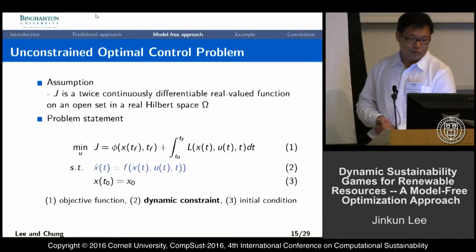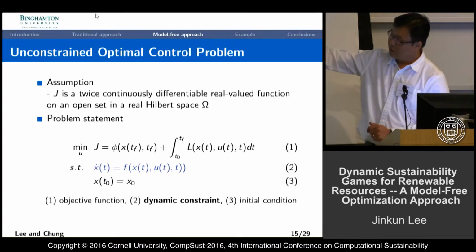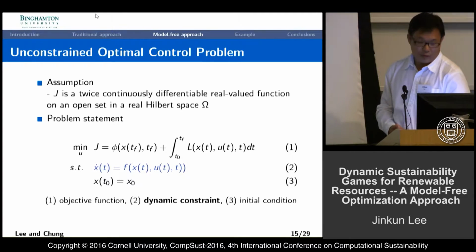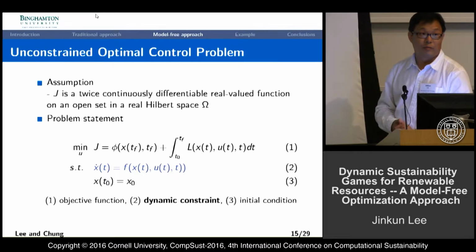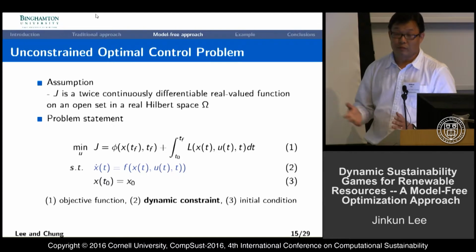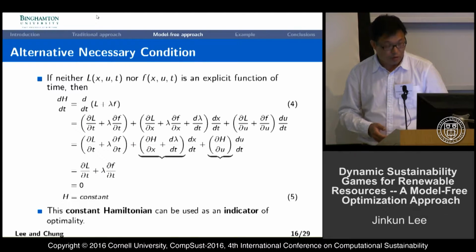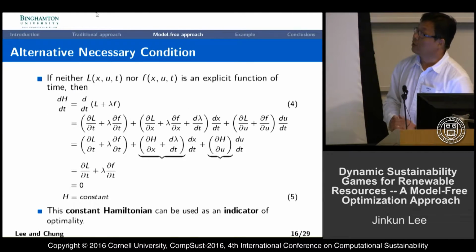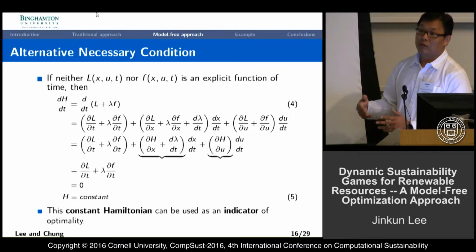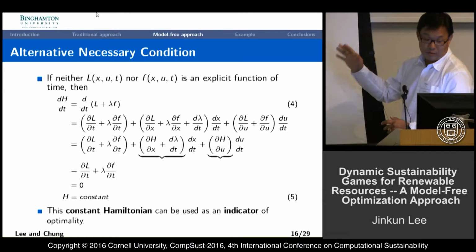So, the unconstrained optimal control problem, this is the normal form of an optimal control problem. But for the dynamic constraint, equation 2, x dot of t, we assume we have no idea of this dynamics. Actually, this would be the result from the sub-problem, but we cannot simply formulate it in a closed form. So without this, we collect data. Out of input and corresponding output data, we would like to iteratively find the optimal control trajectory that makes this problem optimal.